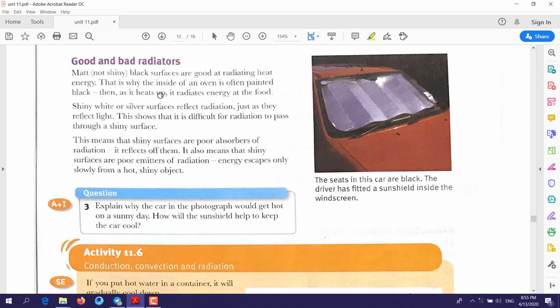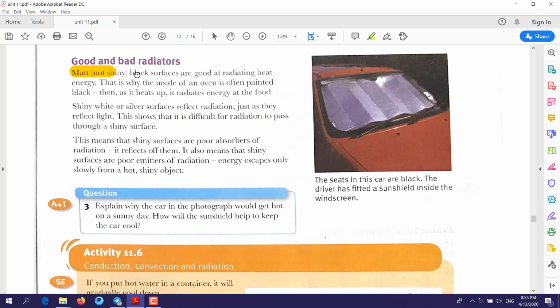When it absorbs too much heat energy, it will also emit, or give out, some of this energy. So this kind of material we call a good radiator. The materials that are good absorbers are also good radiators. What does that mean? If it has the ability to absorb heat energy, it can give it out.